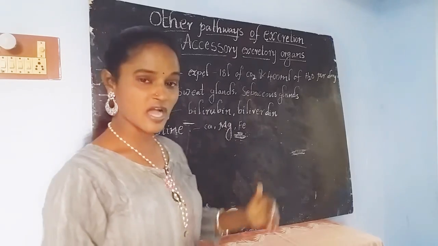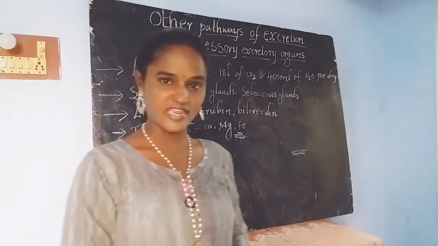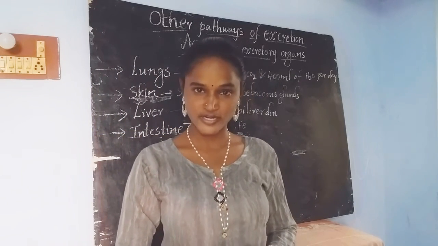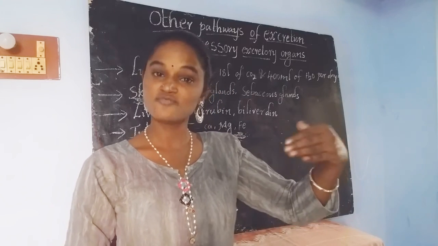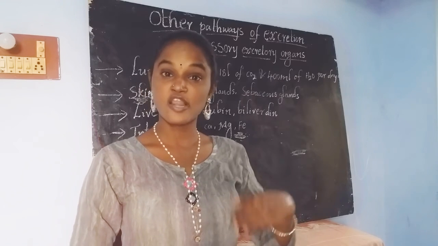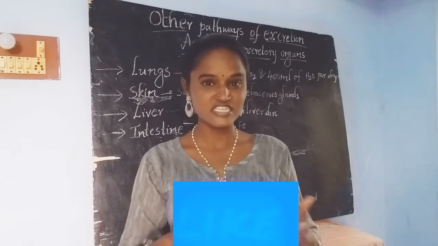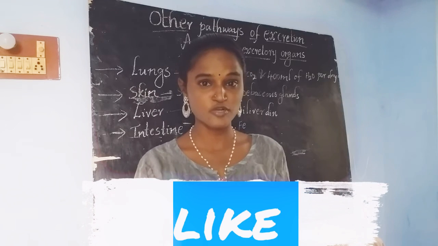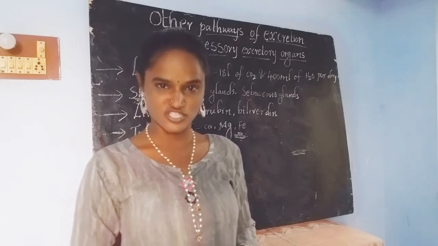If we talk about other organs, in our body we have different organs, and they have their specific main functions. Along with that own function, some organs present in our body are also capable of performing excretion as their secondary function.